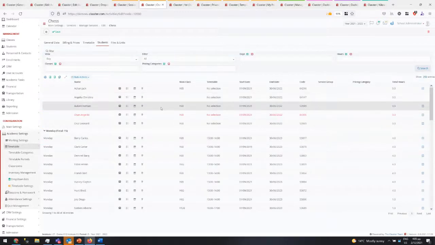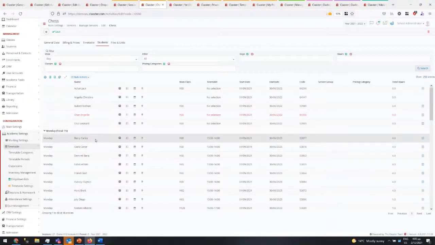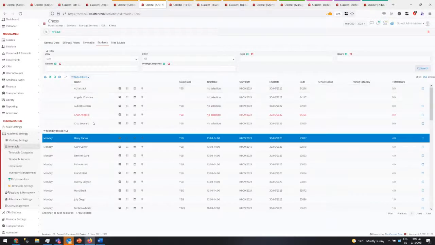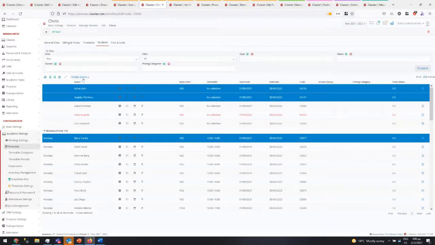Here is a list of students who are enrolled in this one. For any student, we can see if they do it, and on which days they do it. Students can be initially with no program, no plan, and then you add them to each plan. So this is one of the differences, more or less, between the normal subjects and planning, class subjects and activities, which allow students to be ad hoc here and there at different times of the week. And this is one of the reasons we use the services also. Here we have added also a lot of bulk actions.